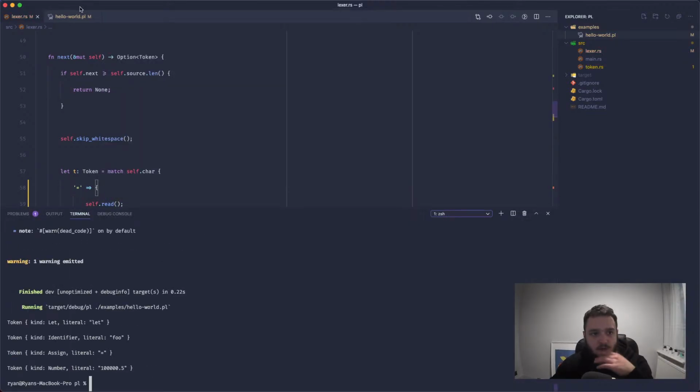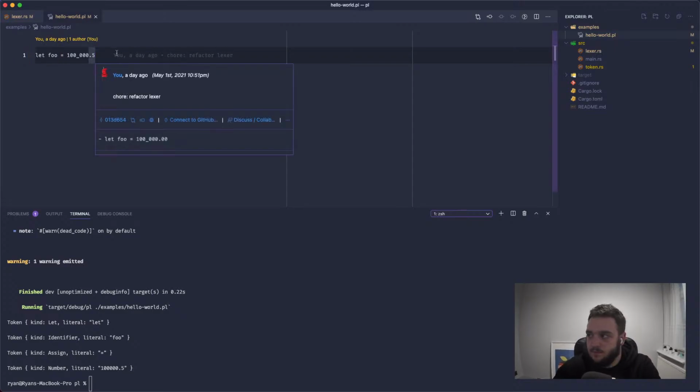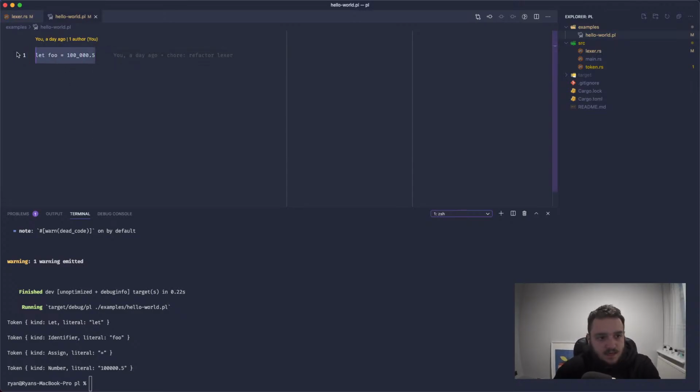Perfect. So yeah, it's taken this stream of input. We'll put the white space back in there so it's a bit more readable. It's taken this input and it's given us a let token, an identifier, an assign, and a number. And you can see we've removed the number separators to make it easier to parse them into floating point numbers.